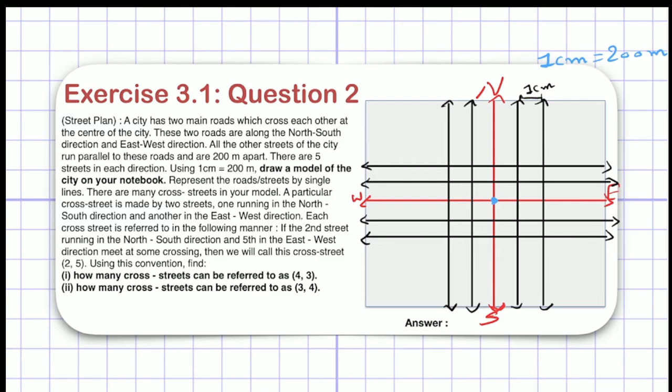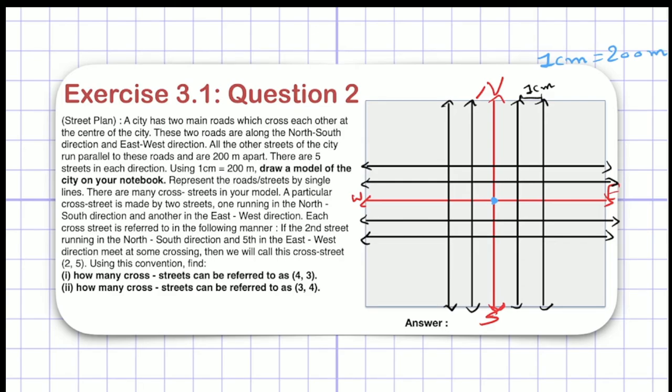So in drawing the model, we have to mention that 1 centimeter equals 200 meter. That is the scale of our model, right? In our model, if there is 1 centimeter distance, that means in real life there is 200 meter distance. Now there are 5 roads in each direction, parallel to each other, right? 5 roads in east-west and 5 roads in north-south. The center point of the city is the crossing of the 2 main roads. So we have the center point of the city, right?